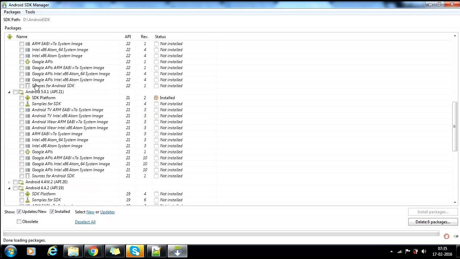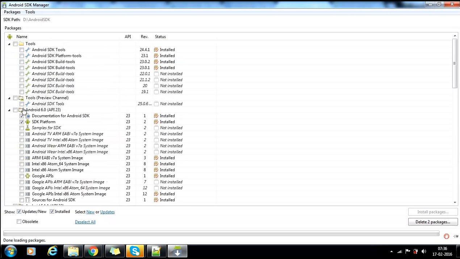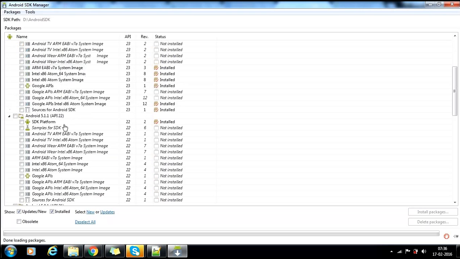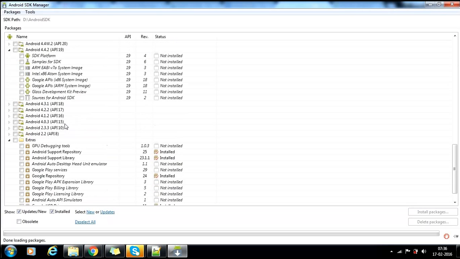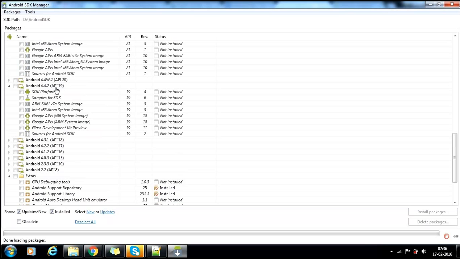What I am telling is, all these latest things you have downloaded, you have the API 21 SDK installed. But if you wanted to develop an application with API 19, then you need to have its SDK platform. You got my point, right? This is core, and the samples for SDK you don't need; you need this one.